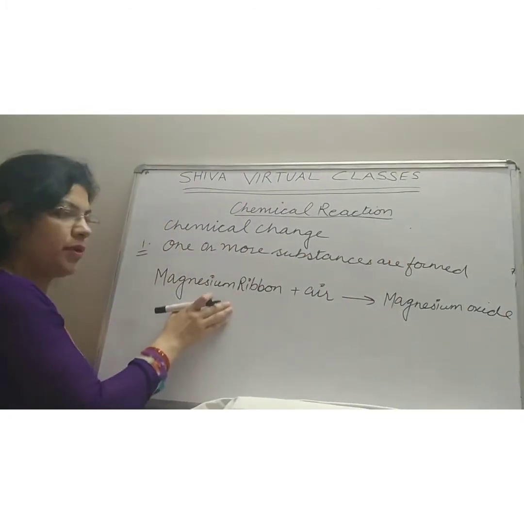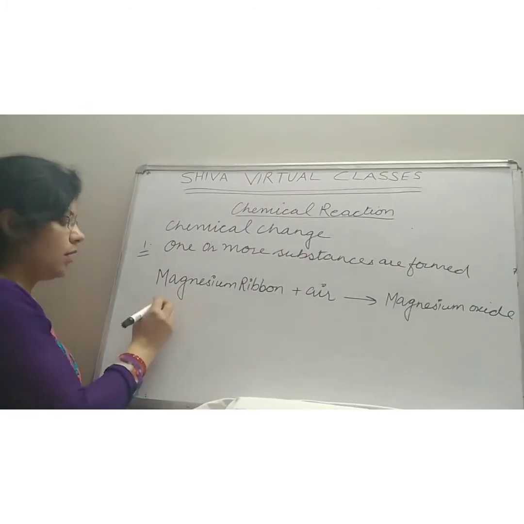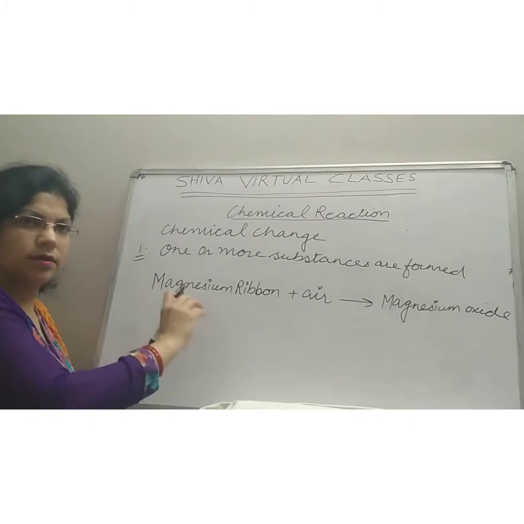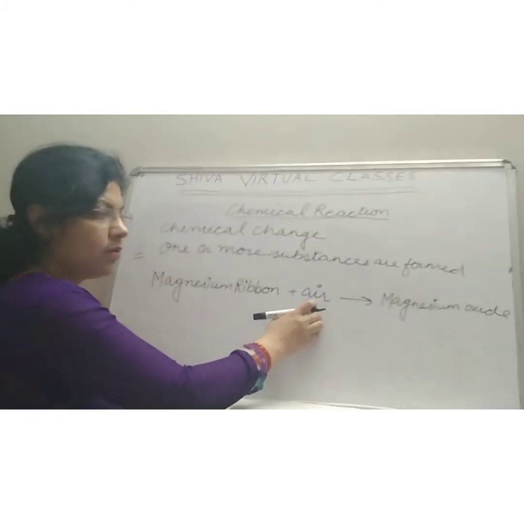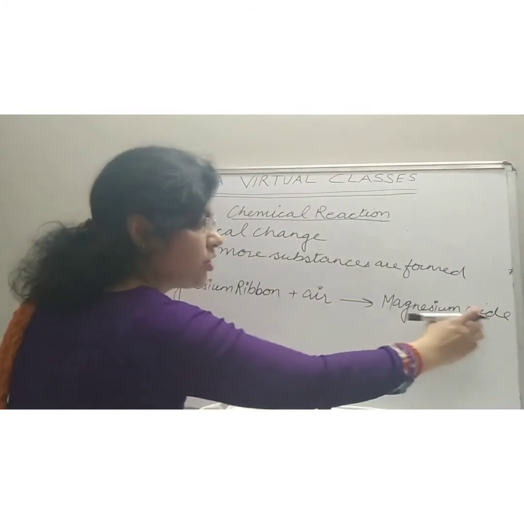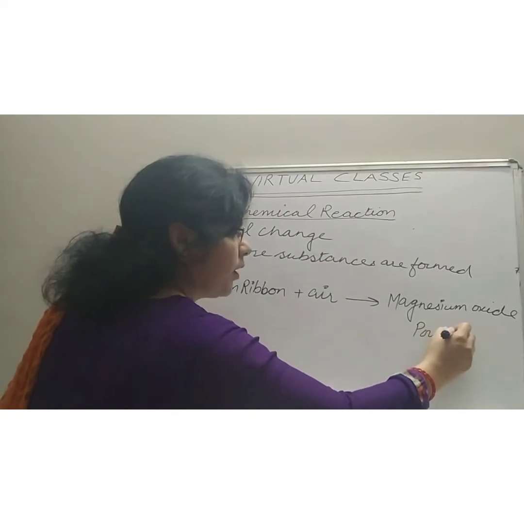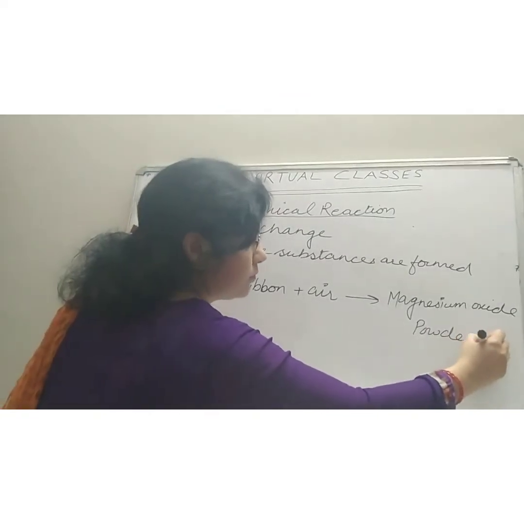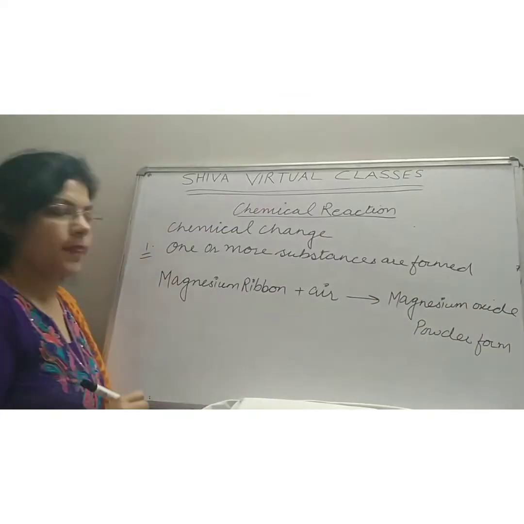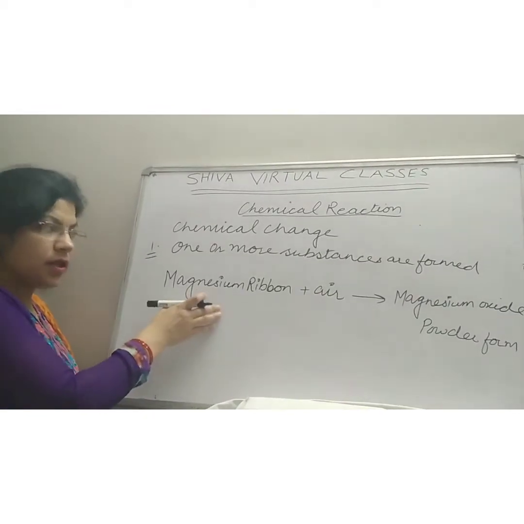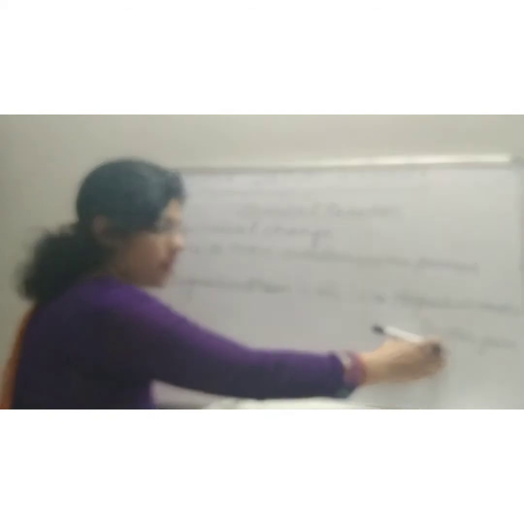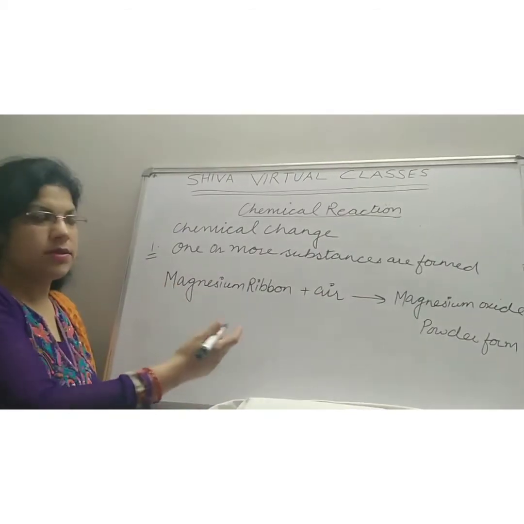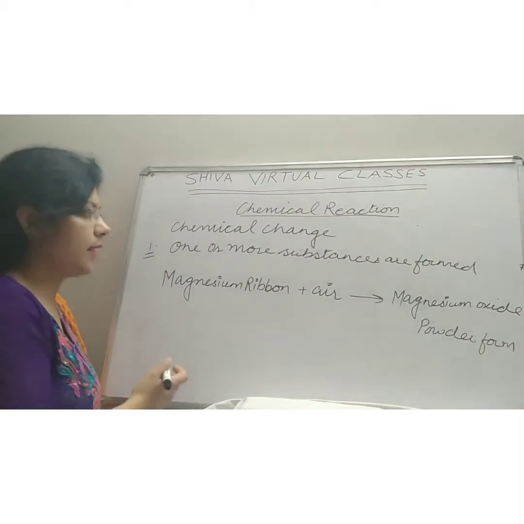Basically, the magnesium ribbon is the metallic form, a white substance just like a metal. When it burns in air, magnesium oxide, a new substance, is formed, which is in powder form. It means by the reaction of magnesium with air, we get a new substance, that is magnesium oxide. Here the chemical change takes place.